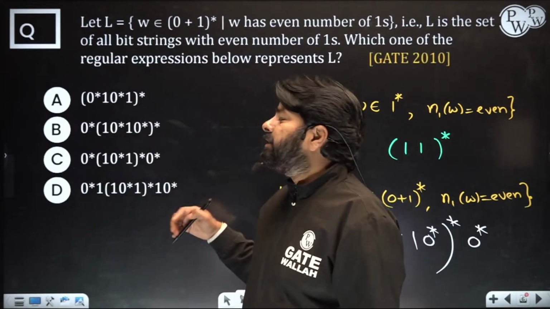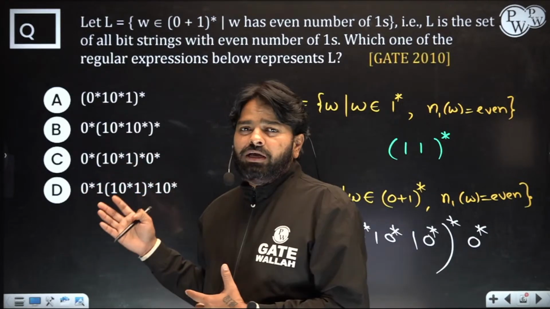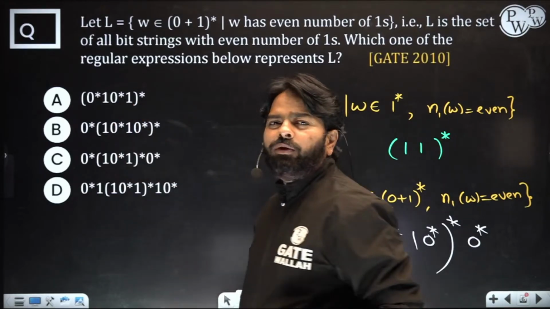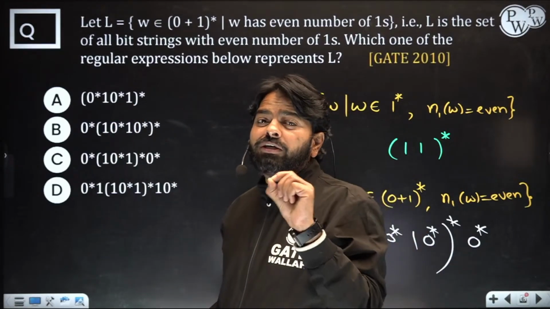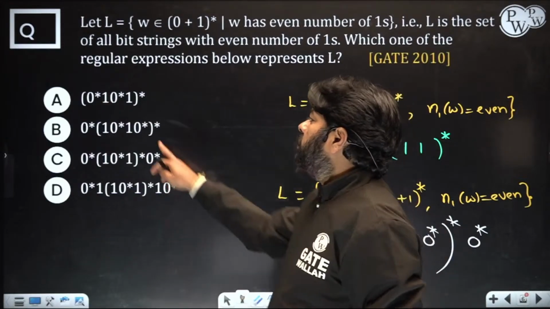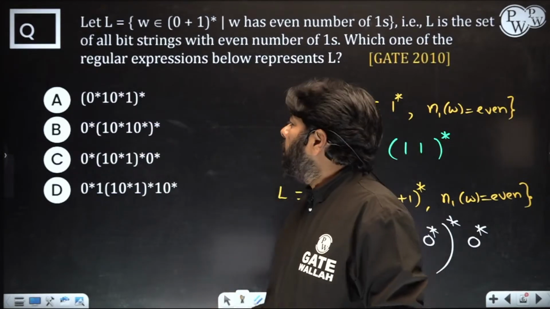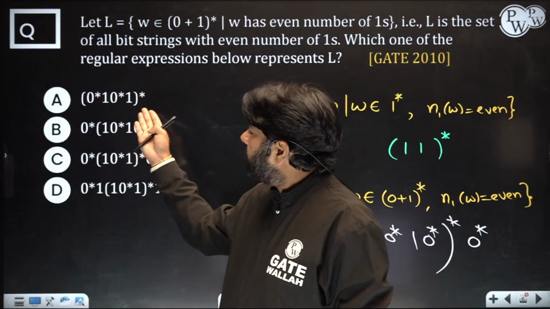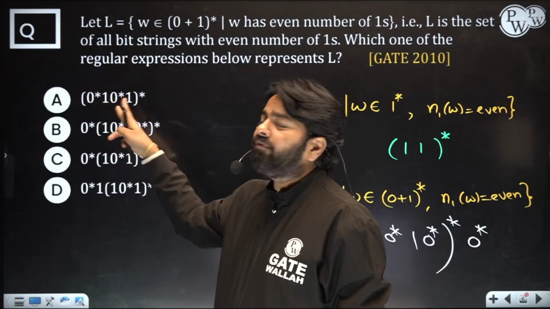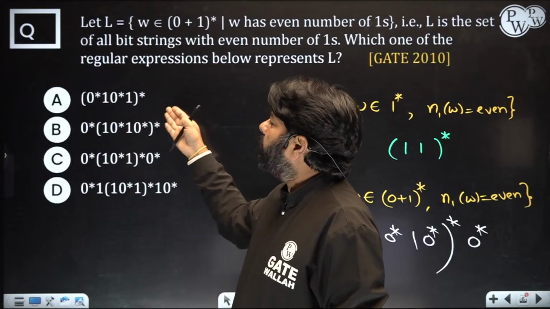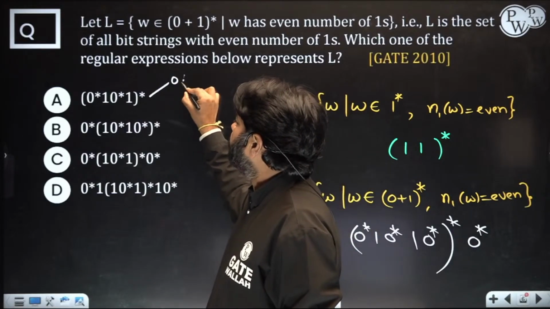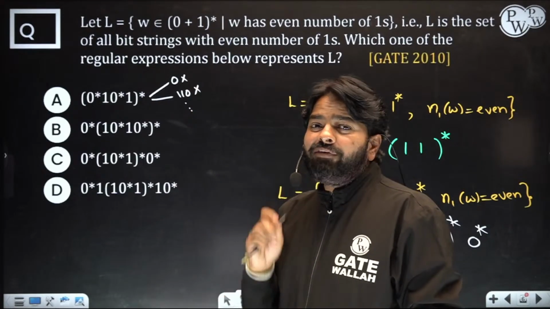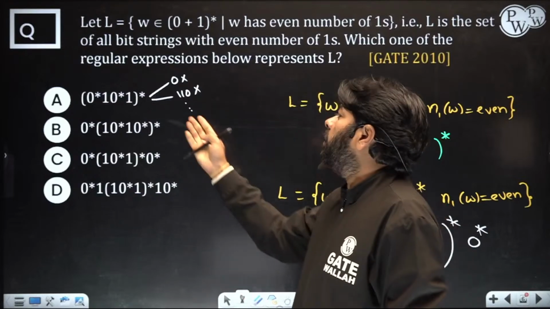Now let's look at whether there is any problem with the options. If there is any problem with an option, we can eliminate it. Suppose you look at this one: can you generate 1 0? Because 1 0 has an even number of ones, zero ones. So can you generate at least double 1 0? Double 1 0 has even ones, but you can't generate it here. Double 1, if you come back again, ones come. So here there are so many problems. You can't generate a single 0, and even double 1 0 you can't generate. Such strings are so many.